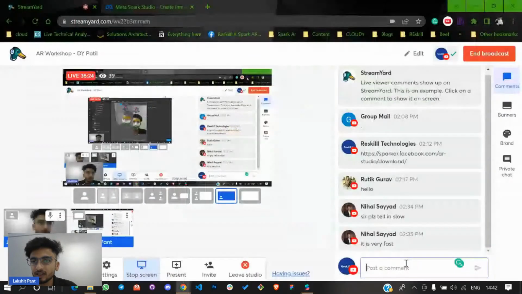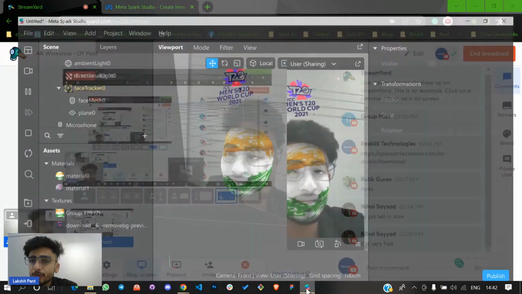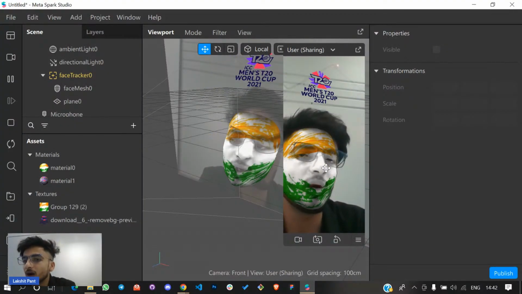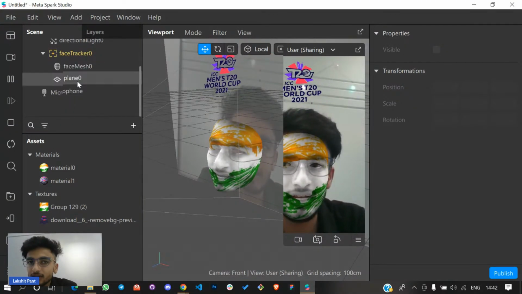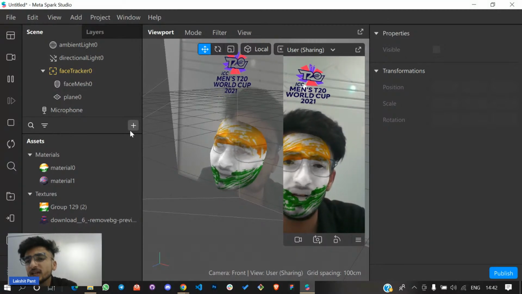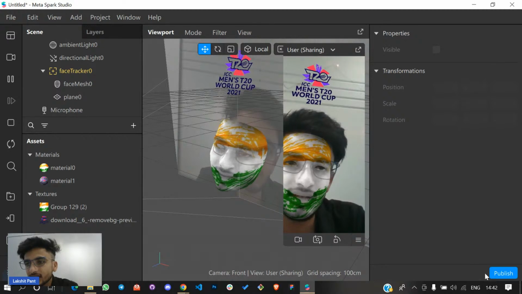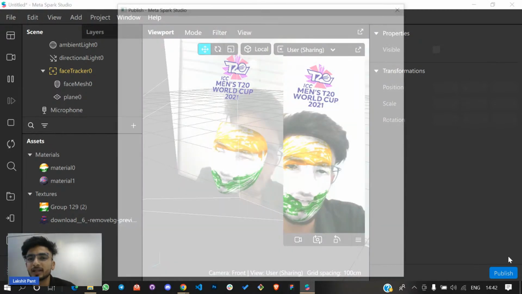So let's publish our AR effect, because I have made this AR effect. How the public can use it, how your friends can use it, how your family can use it. So publishing the AR effect is the most important thing, because it doesn't matter how cool an AR effect I create on my phone. So I'll just try to publish it. I'll just click on this publish button.